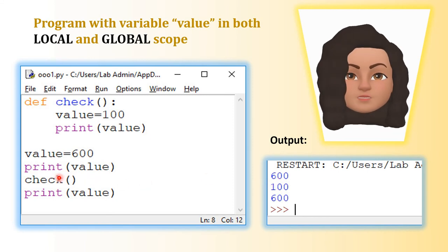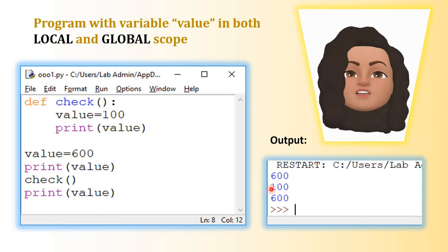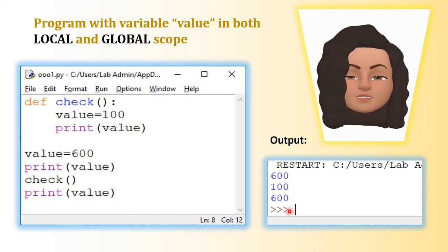And the next one is the function call. It will go to the function. It will assign the variable value as 100, and print value will print 100. When it comes out of the function, it will again take the value of the global variable, because value equal to 100 is declared inside the function. It is a local variable. So when it comes out, the value becomes global, and it will assume the value 600. So the output is 600, 100, 600.